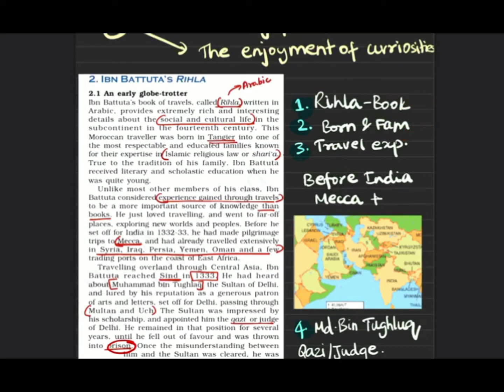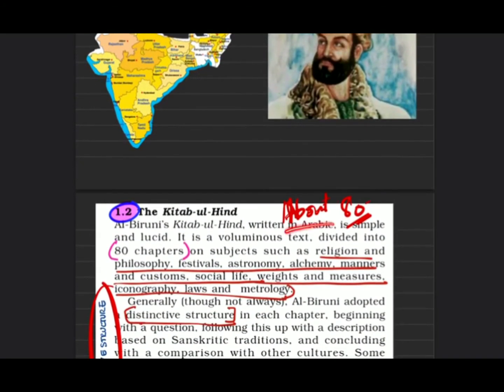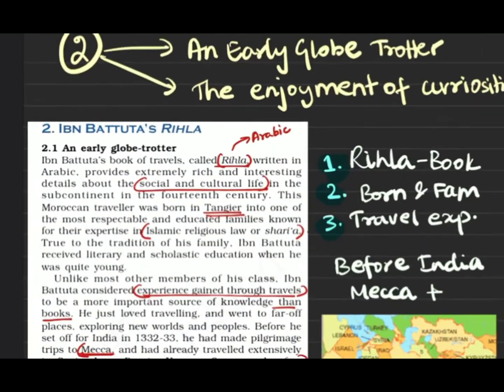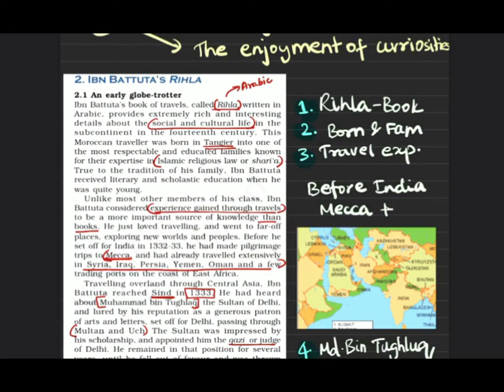Even Kitab ul Hind, which is the book by the previous traveler, was written in Arabic, and Rihla is also a book written in Arabic. So it's written in Arabic the same way. This book has rich details about social and cultural life in our country, and the travel experiences speak more than the bookish experiences, is what Ibn Battuta says.